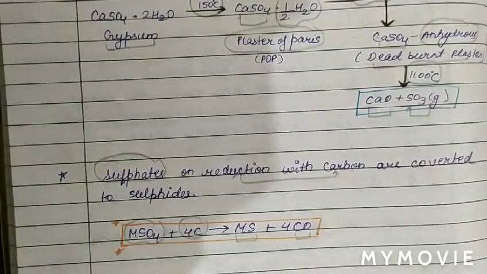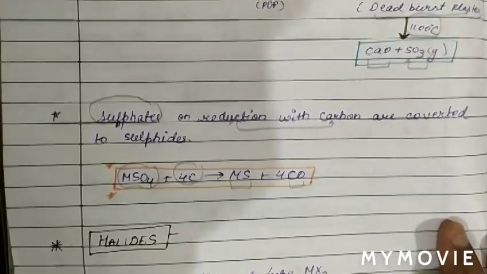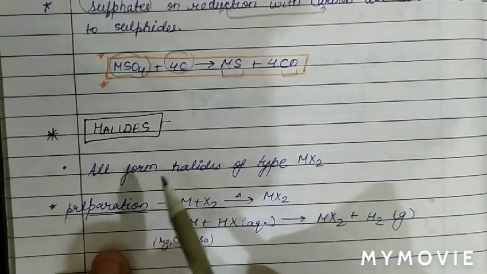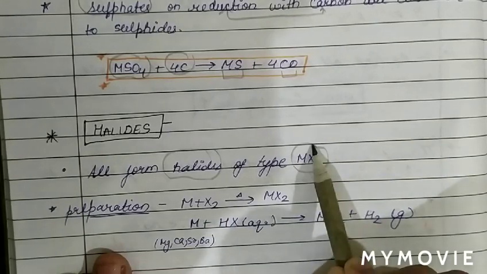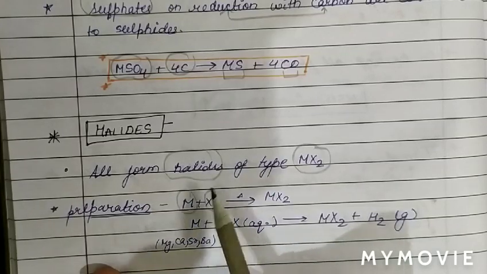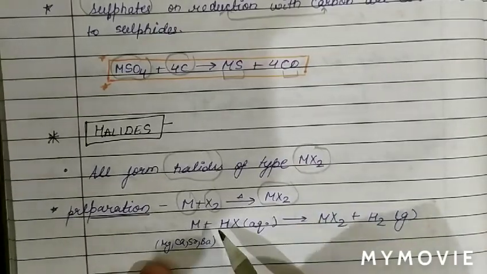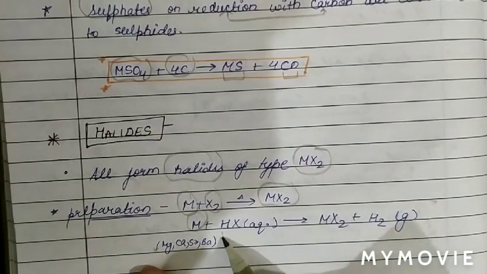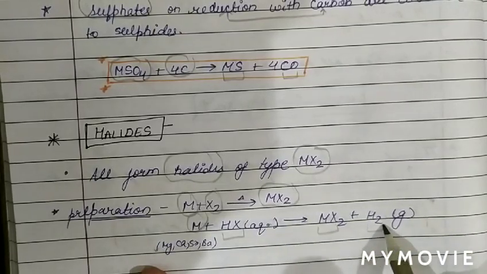Now we will discuss the halides of group 2 elements, the alkaline earth metal halides. We know all alkaline earth metals form halides of the type MX2. The preparation is when an alkaline earth metal reacts with a halogen, it forms a halide of type MX2. Another method is when the alkaline earth metal, except beryllium, reacts with hydrogen halide in aqueous solution, then it forms MX2 type halide with the liberation of H2 gas.